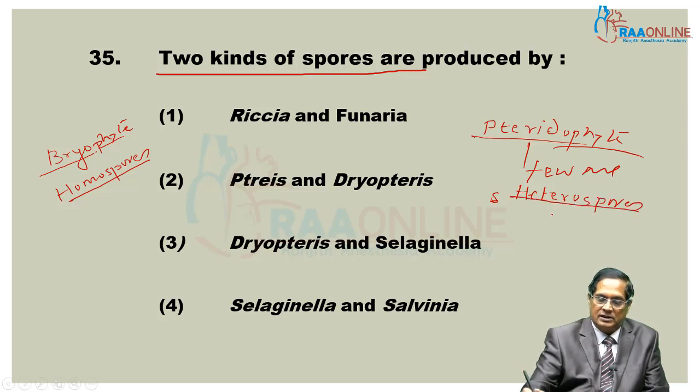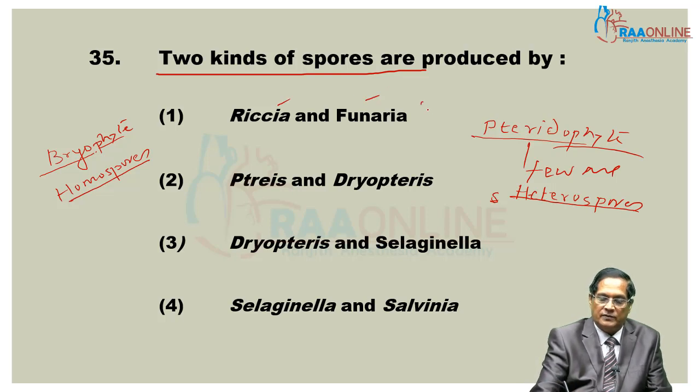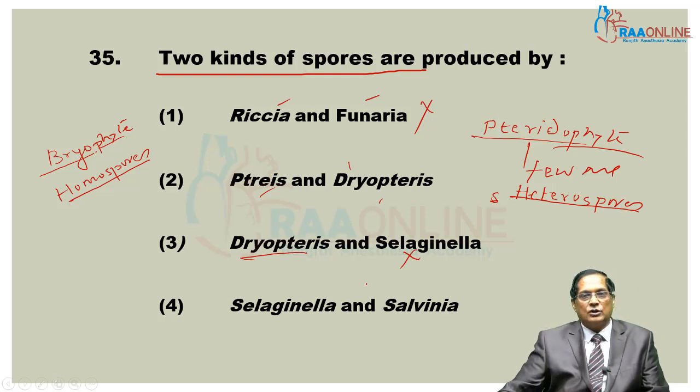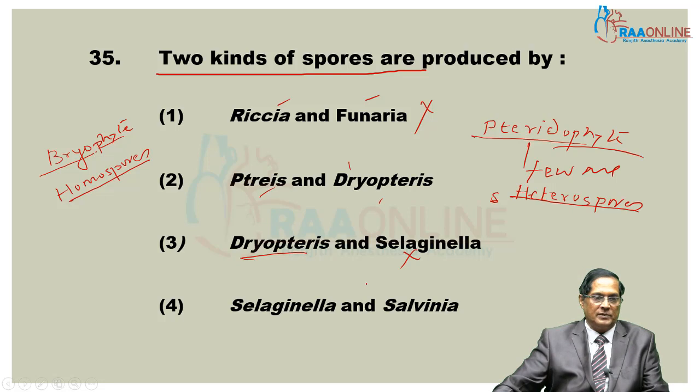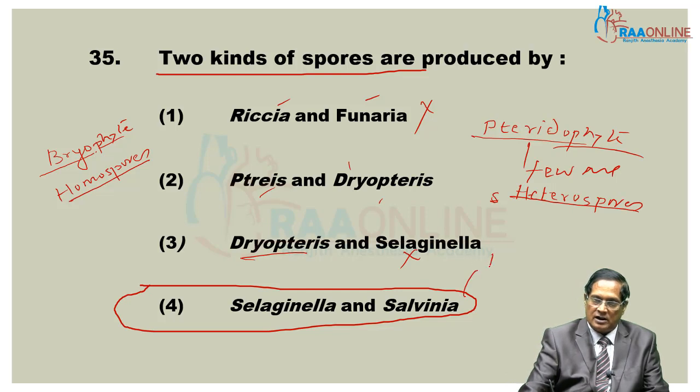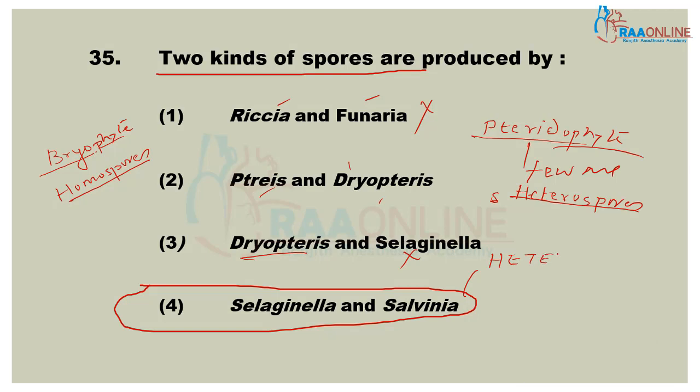Here, Riccia and Funaria are bryophytes, and they do not produce different types of spores. Pteris and Dryopteris, ferns, are homosporous. Dryopteris is homosporous, but Selaginella is heterosporous. In the last combination, both Selaginella as well as Salvinia are exclusively heterosporous, that is, they produce two different types of spores.